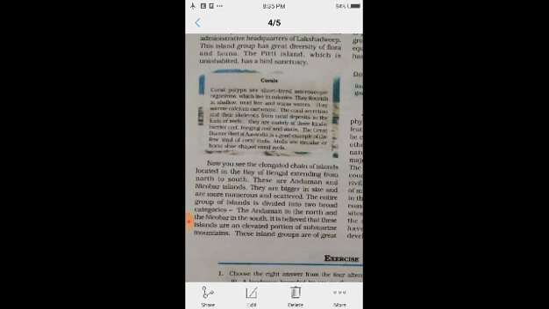These are the Andaman and Nicobar Islands. These are important islands found in India, on the eastern part of the Bay of Bengal. They are bigger in size.